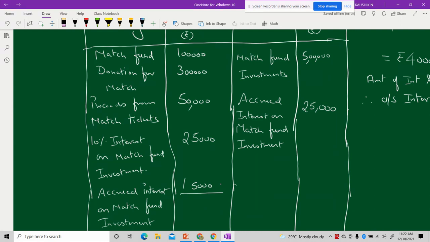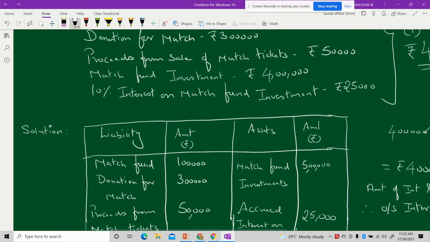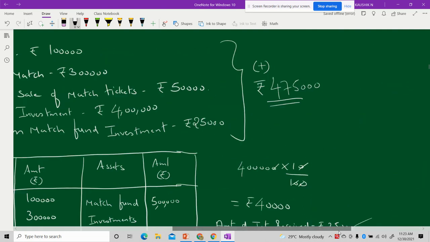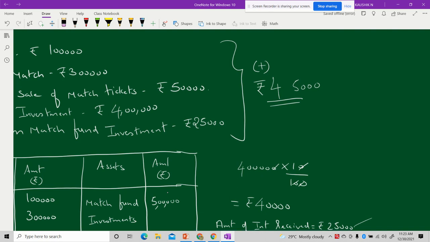You can calculate and see. So 4 lakh 50 plus 40 will be 4 lakh 90. So here I have to make a correction. The overall amount will not be 4 lakh 75, it will be 4 lakh 90,000, because even the accrued amount is included.